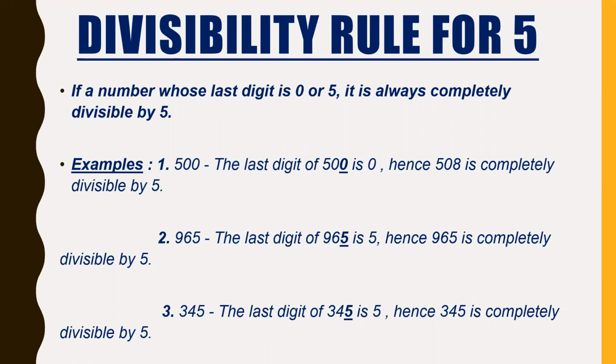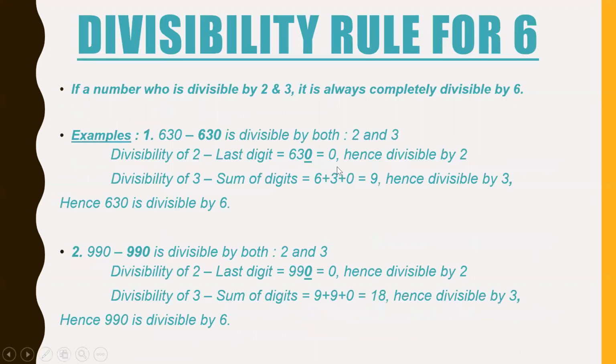500, last digit 0, divisible by 5. 965, last digit is 5. Hence, 965 is also divisible by 5. And 345 is divisible by 5, because the last digit is 5. Now 6.